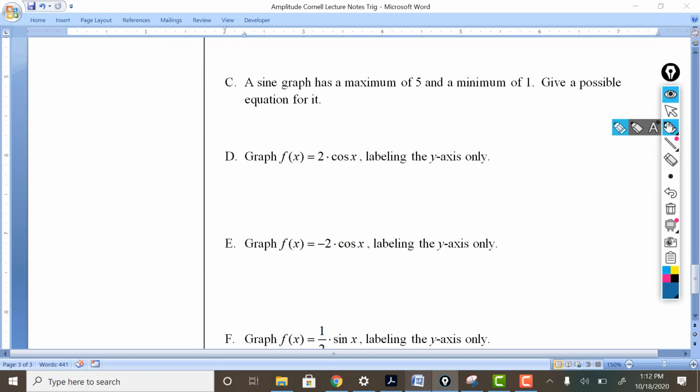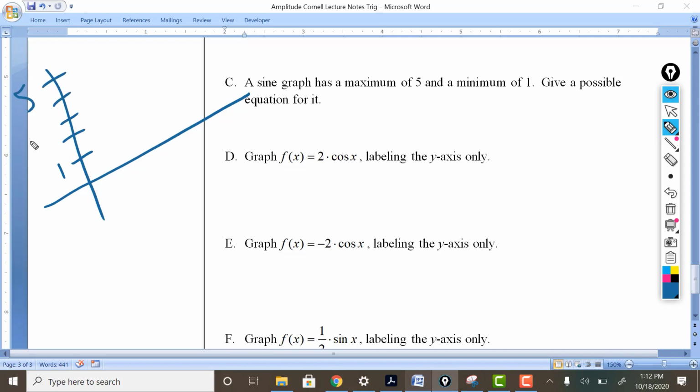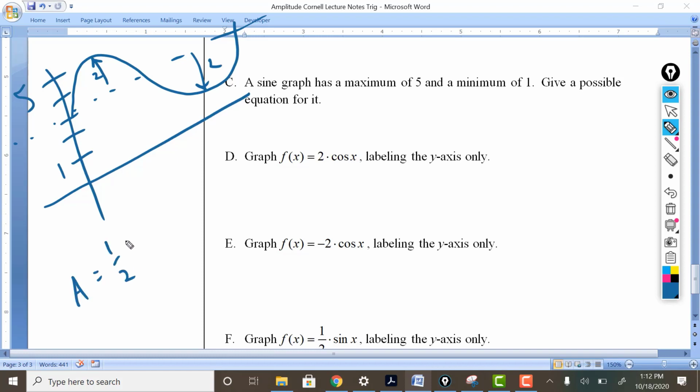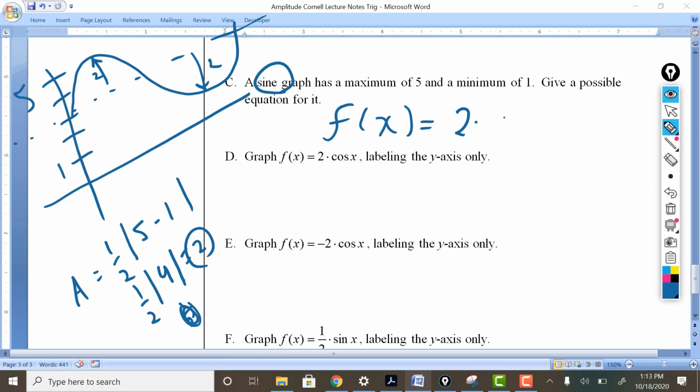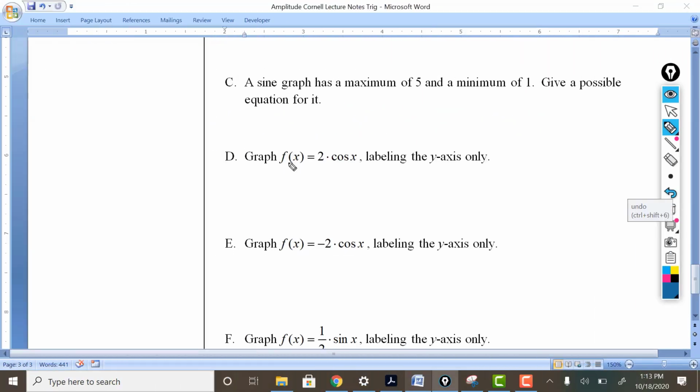We can do this a couple of ways. If you want to just do a quick, simple one, here's 1, 2, 3, 4, 5. Here's 5. Here's the middle. Here's sine. So graphically looking at this, the amplitude is going to be 2, up and down. If you're not comfortable with that, you can do the math. The max is 5, the min is 1. Remember, these are absolute values, not 15s. Half of 4 is 2. The 2 goes in front because the amplitude goes in front. There's sine.